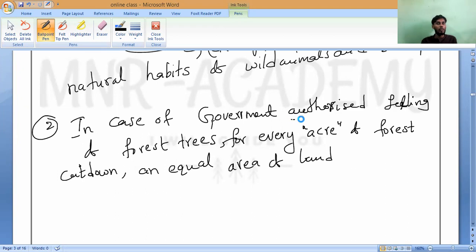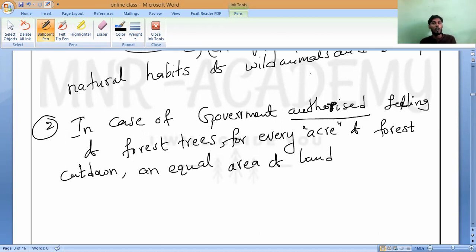Authorized means the government will give permission to cut some trees, correct? Do you understand? Suppose you are starting some industry. You request the government for some land. They may allocate some forest near Pudukkottai. In that area, whatever trees are there, you may cut them. But the same government will say that for whatever trees existed, they will allot some other land, where you have to plant them and take care of them. That is called authorized.